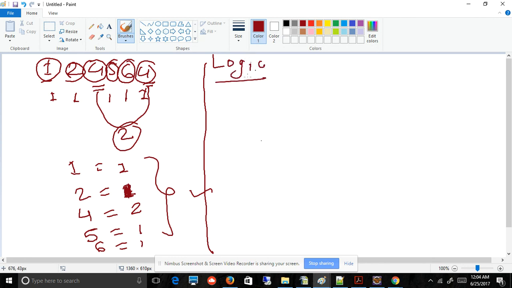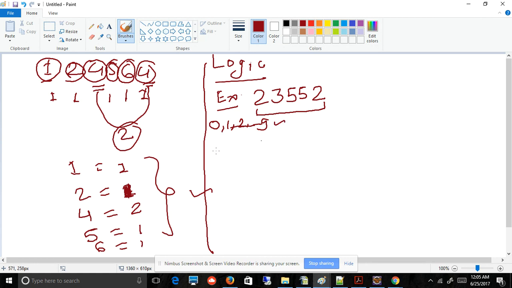So what should be the logic here? Suppose I have a number, again I am taking one number to represent the logic, like 2, 3, 5, 5 and 2. This is the number which I have. How do we count how many frequencies there are for each and every digit? As we know, we have digits from 0 to 9. So we have 0, 1, 2, and so on till 9.